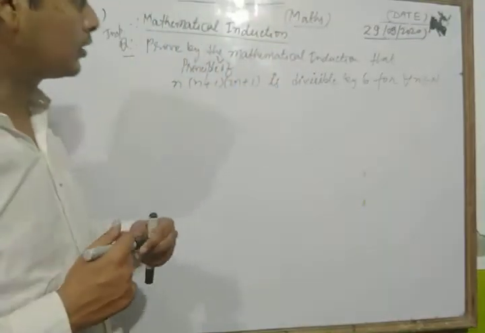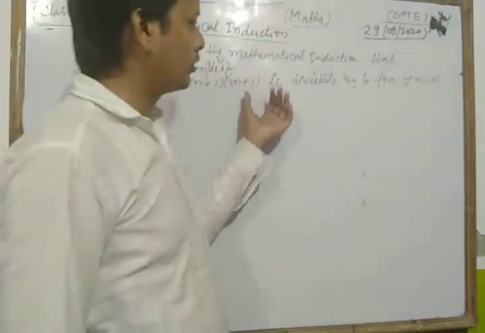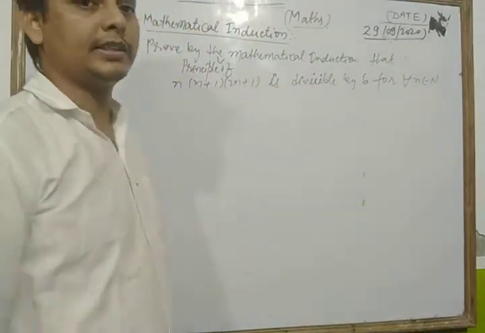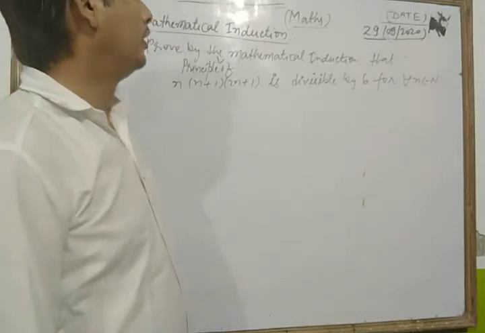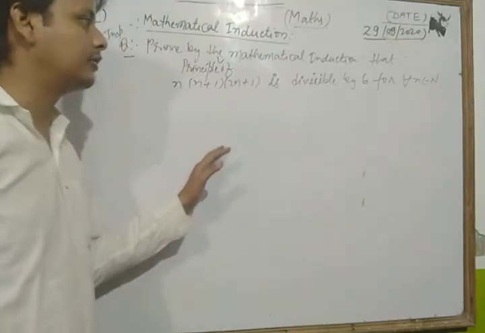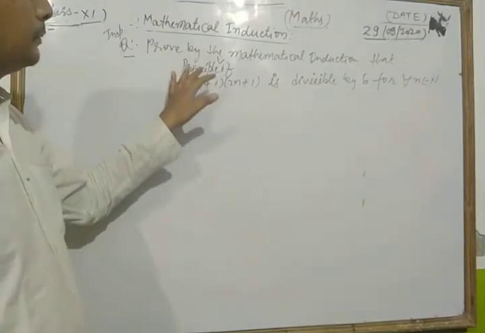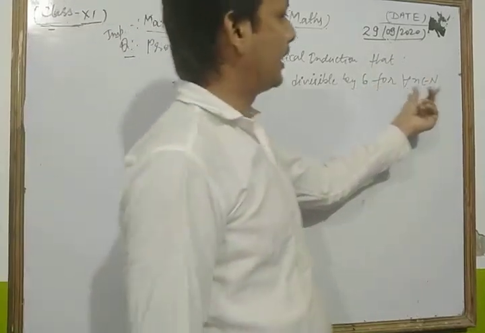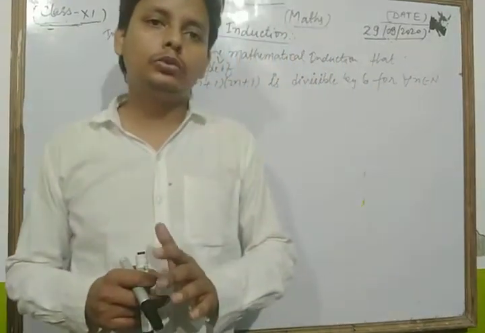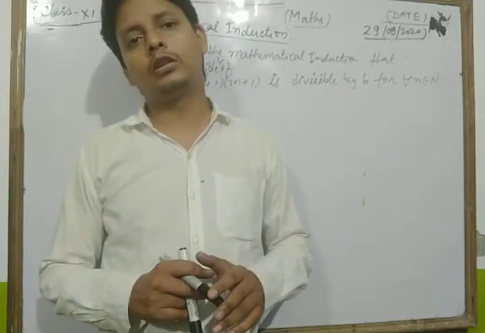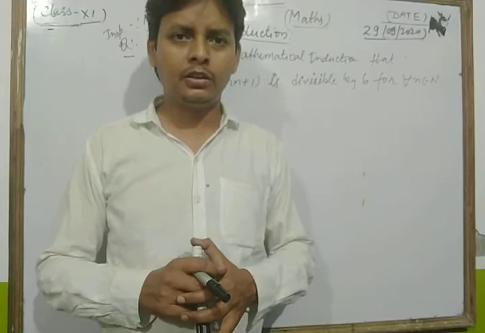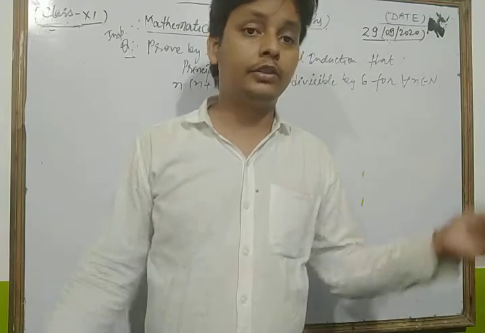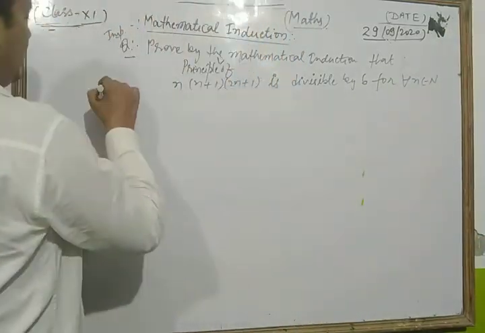So please, dear students, concentrate on this question, because if you clear this question, then you can solve each and every question of your NCERT exercise based on the concept of the principle of mathematical induction. Here your question is, let's see once more: prove by principle of mathematical induction that n(n+1)(2n+1) is divisible by 6 for all n belonging to natural numbers. According to the principle of mathematical induction, first of all we take the statement P(n), and your statement is divisible by 6, which is our question. So let us take the solution.